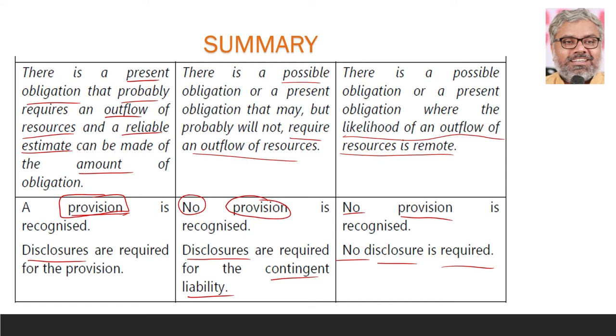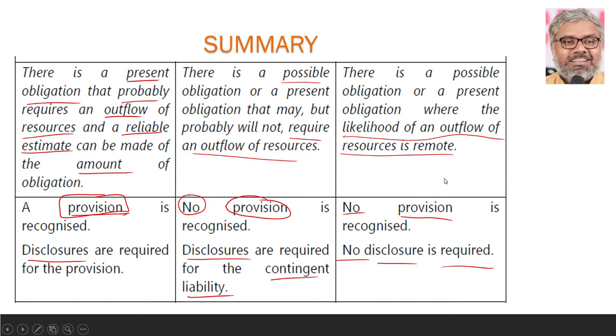A contingent liability is not a liability. It is only an amount to be shown as part of the disclosure requirements. But in this case, no such disclosure is required because the likelihood of an outflow of resources is remote. Almost it is not going to happen. Then no need of a provision, and no disclosure.